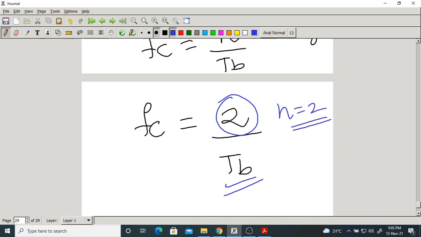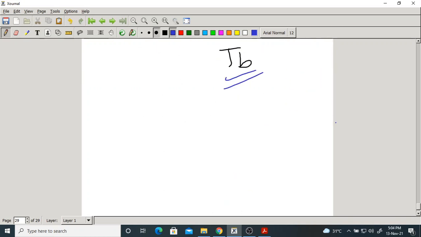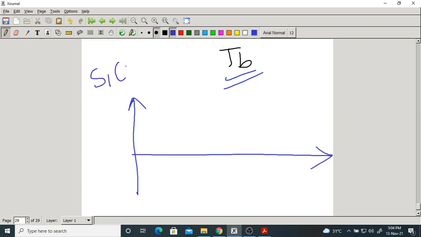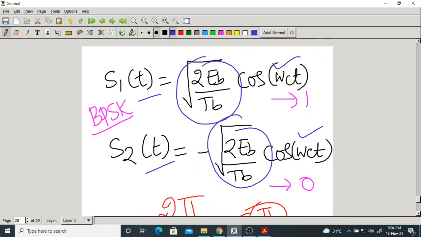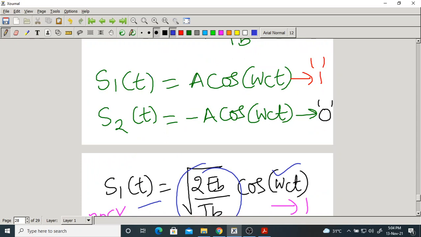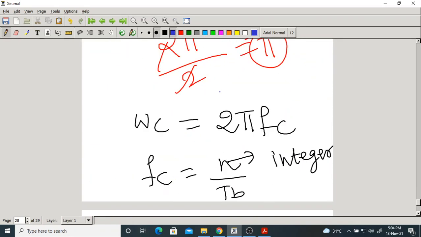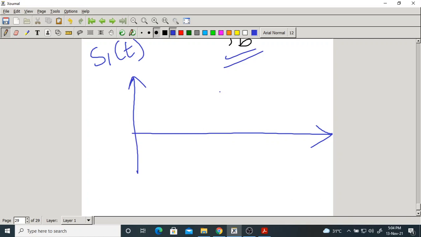Here n indicates the number of cycles of the carrier over the Tb duration. If n is 3, you get 3 cycles. Means what? The waveform would be like this. S1 of t. What is S1 of t? Let me take A cos omega ct. This is S1 of t, defined only from 0 to Tb. But over Tb duration, it should have n cycles. Suppose if n equal to 3, what would happen?